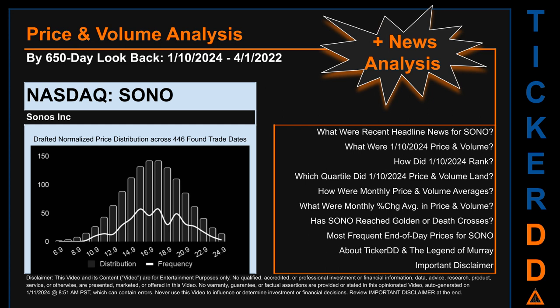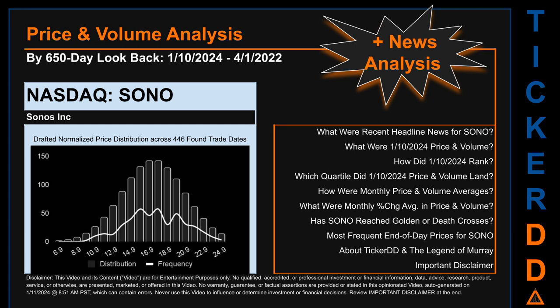The chart shown on this page is our initial attempt at studying the price for SONO after dynamically normalizing price distribution across those discovered trade dates. The bar chart is the generated distribution and the overlaid line graph, if it is generated, is the frequency of the prices on the x-axis.